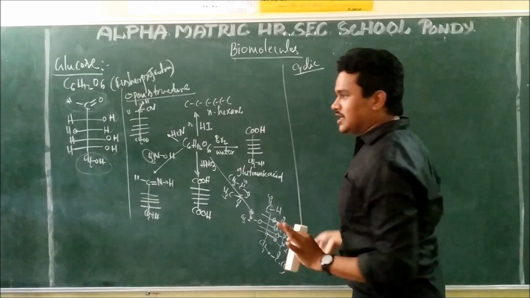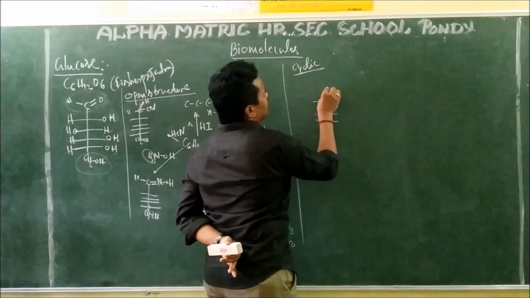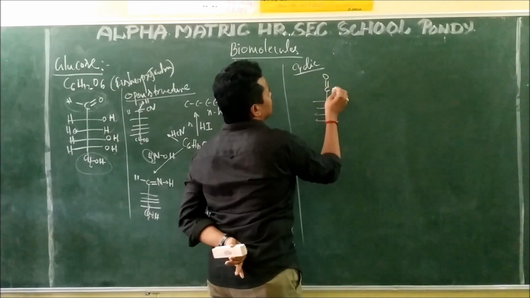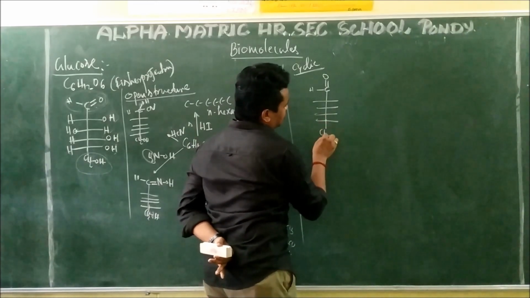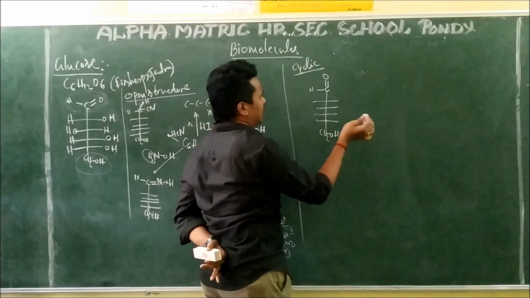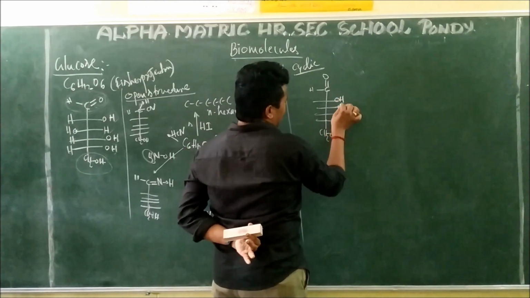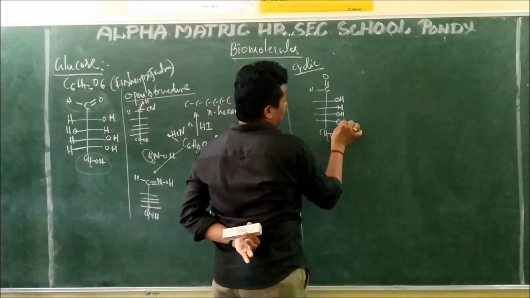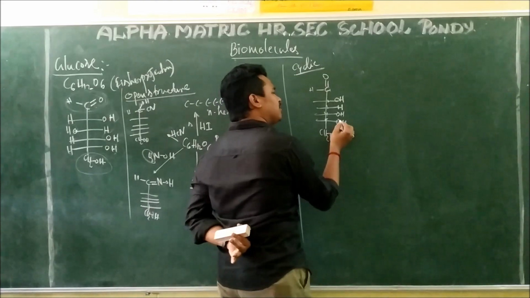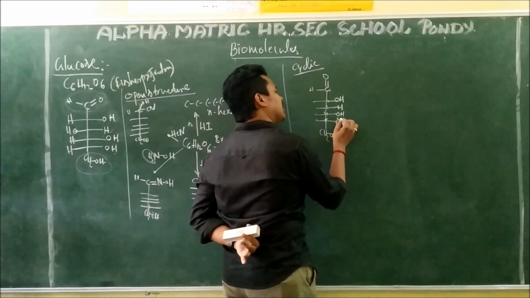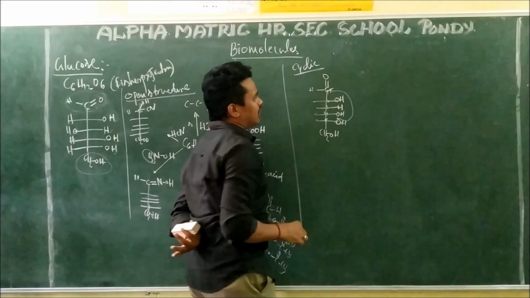See that. What is the cyclic structure? I will write it. This is 1, 2, 3, 4. This is the glucose chain, with hydrogen. Here we have CH2OH. I am not writing any new structure. Here we have OH, H, OH and OH. Here first one, second one, third one, fourth one, fifth one. The fifth carbon's oxygen has lone pairs. These lone pairs are attacking this first carbon, number 1.